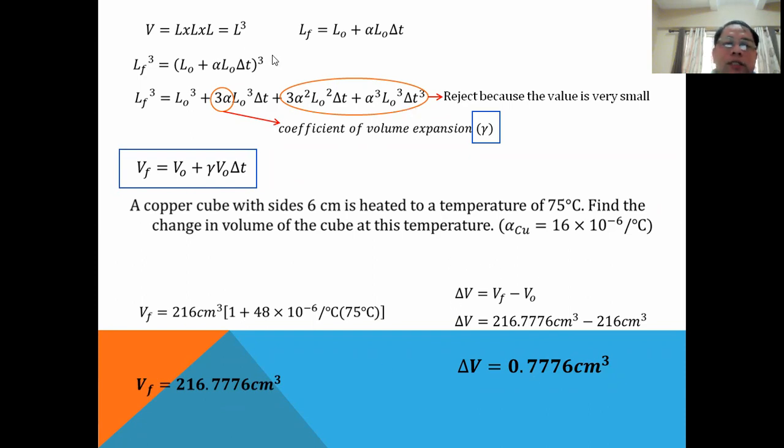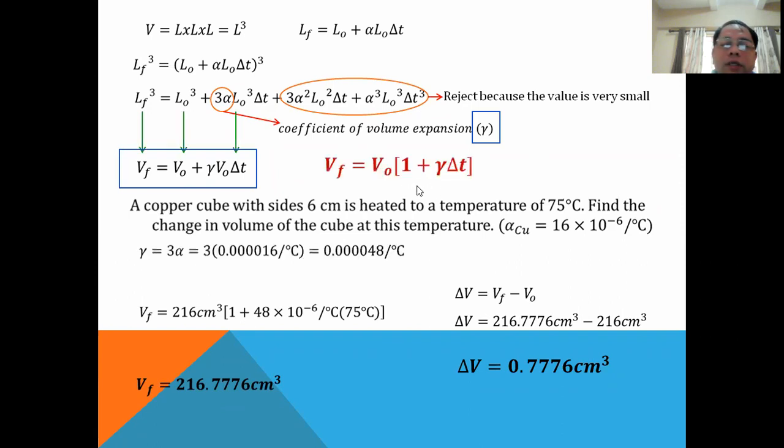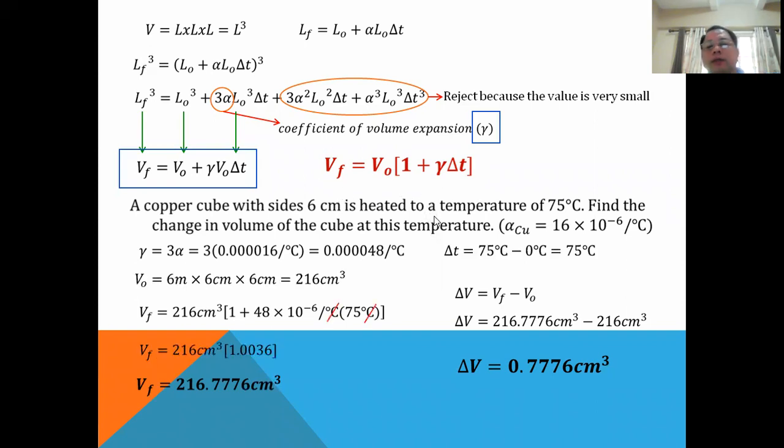In solving this problem, we could use this formula. Either you do not consider the change in volume anymore and use this formula in brackets, you can also get the final volume. So final volume is the increase in volume plus the original volume.